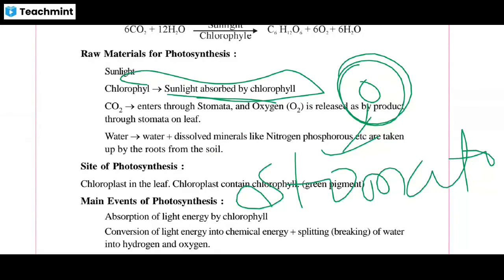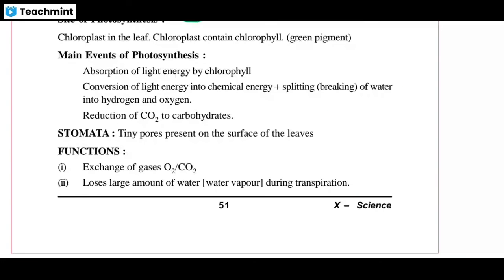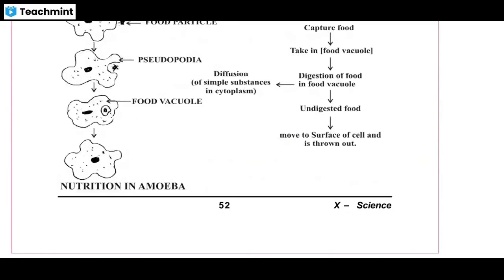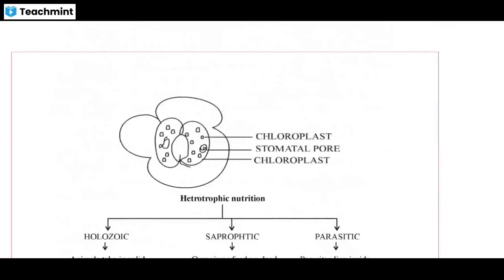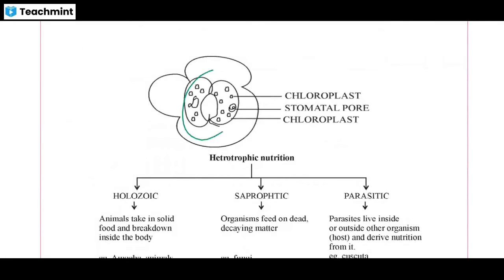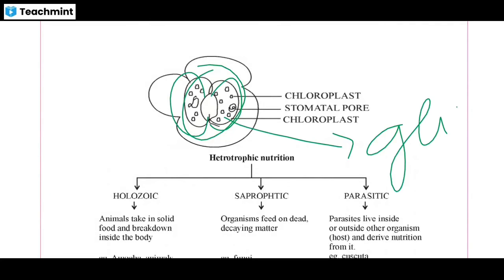Another point. If someone asks you what the functions of these stomata are: the first function is exchange of gases, O2 and CO2. Loss of a large amount of water vapor during transpiration also takes place through stomata. So here is the structure of this stomata. The layer that protects the stomata is generally the guard cell. What we call it is a guard cell. I hope you got it. Yes, sir.